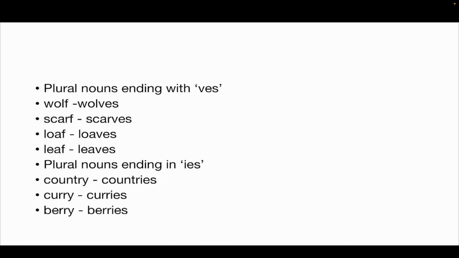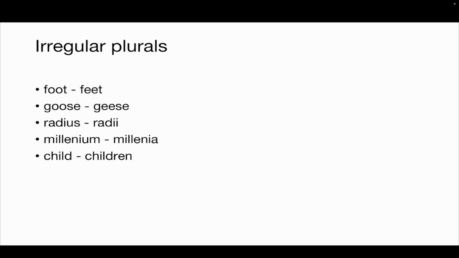We also have plural nouns that end in IES. So if the word ends in Y, you remove the Y and you add IES to form the plural. For example, country becomes countries, curry becomes curries, berry becomes berries. There are irregular plurals, meaning they don't end in normal ways. You don't just add S to the end. That's the convention. Here we have very different ways of ending for the plural words. So foot, for example, becomes feet, goose becomes geese, radius becomes radii, millennium becomes millennia, child becomes children.